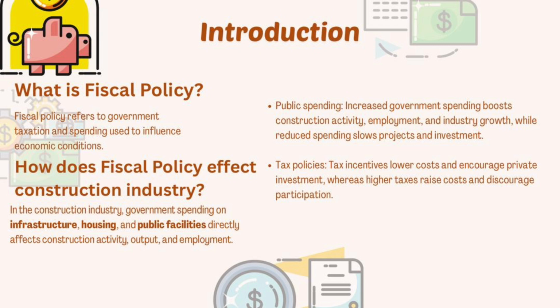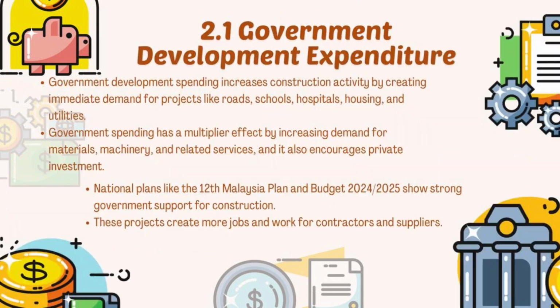What is fiscal policy? Fiscal policy refers to government taxation and spending used to influence economic conditions and how it affects the construction industry. In the construction industry, government spending on infrastructure, housing and public facilities directly affects construction activity, output and employment. When there is a change in public spending, it can either stimulate or slow down industry growth. Tax policies also influence construction costs, investment, and private sector participation.